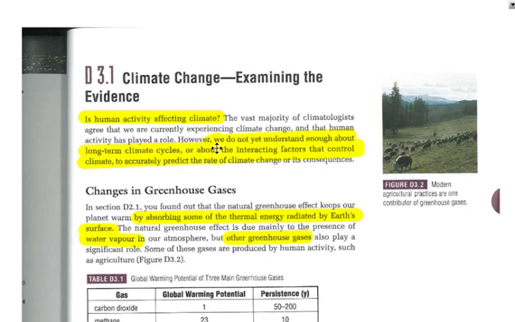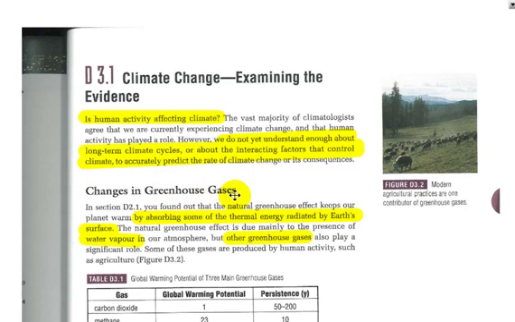However, key thing here, we do not yet understand enough about long-term climate cycles or about the interacting factors that control climate to accurately predict the rate of climate change or its consequences. So we don't know the long-term effects. We know short term. You can see short-term there is something happening, but in terms of hundreds of years, we're just beginning to learn about that.